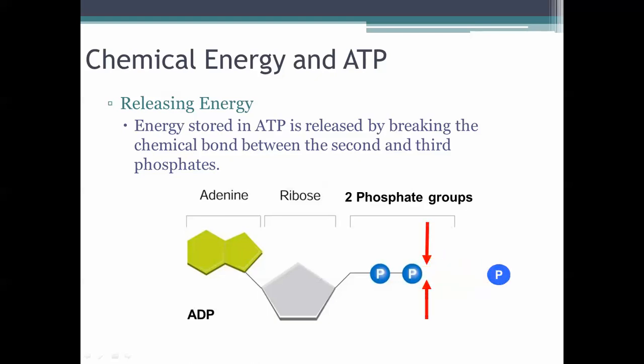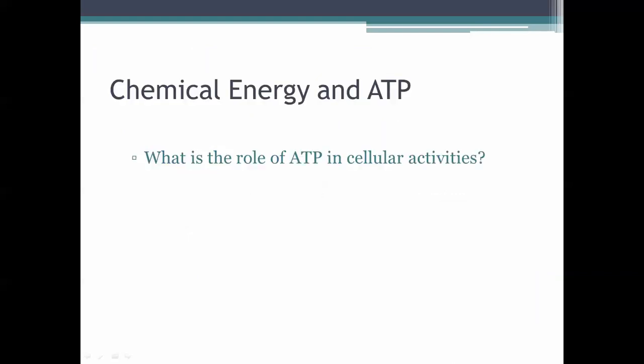So you can see there, we had a little energy usage, and now we're back to ADP. Put it in terms maybe you can understand. Let's say you just downloaded a new app, so you had the fully charged battery, you download the app, that takes energy, and the bond breaks, and now you're back to your partially charged battery, your ADP. So that is how ATP and ADP help us with our energy storage.